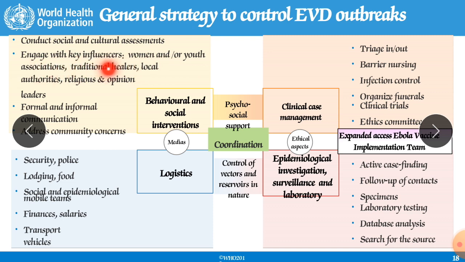Engage with key influencers: women and youth associations, traditional healers, local authorities, religious and opinion leaders. Means you should engage the various influencing factors.